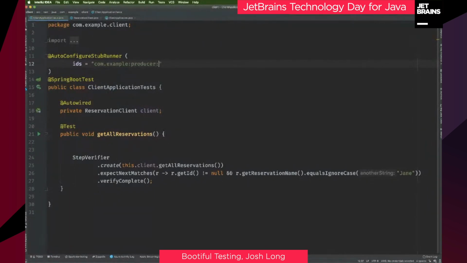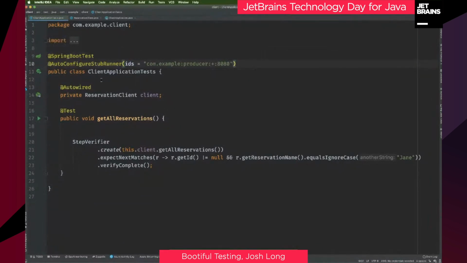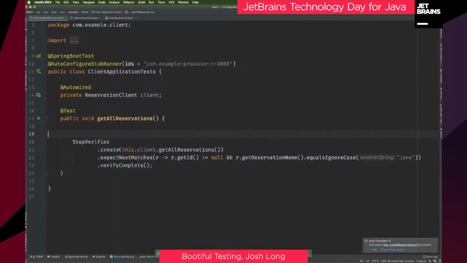Sorry, that's the group ID. That's the artifact ID. That's the version and the port on which I want the stub to make itself available as an API that's running on localhost, is on port 8080. So what it's going to do is it's going to take that contract and turn it into a WireMock definition, which I can then use to actually stand up a mock API version of our network service. Okay, so now let's see if this works. Now that we've done all that hard work, right? I'm going to pull in that thing I just installed into my local Artifactory. Run this.